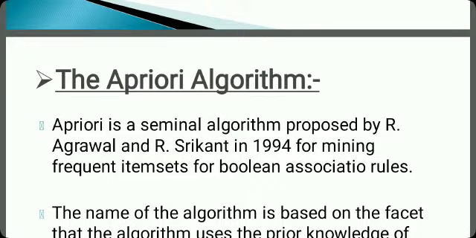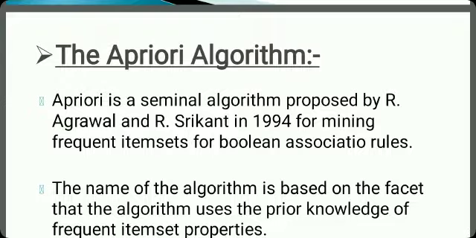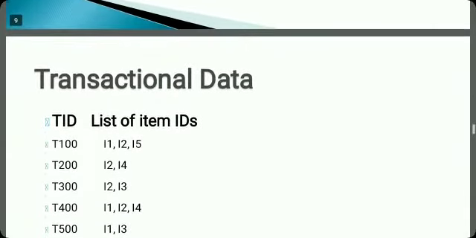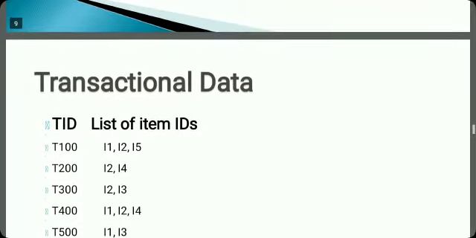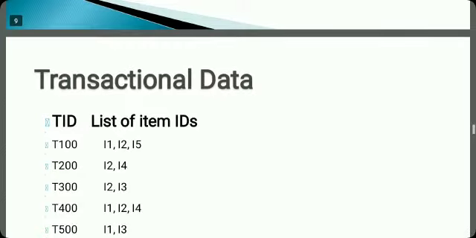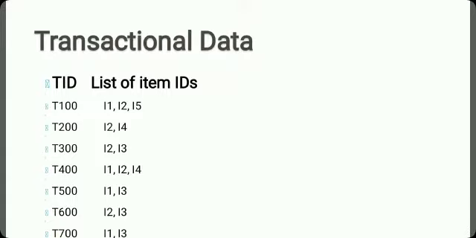Then the Apriori algorithm. The Apriori algorithm was proposed by R. Agrawal and R. Srikant in 1994 for mining frequent itemsets. As its name says, Apriori means it uses prior knowledge of frequent itemset properties. The Apriori algorithm uses a join and prune step. Join means we join two sets, and prune means we prune the itemsets which are below the minimum support. For this example we consider minimum support as 2.